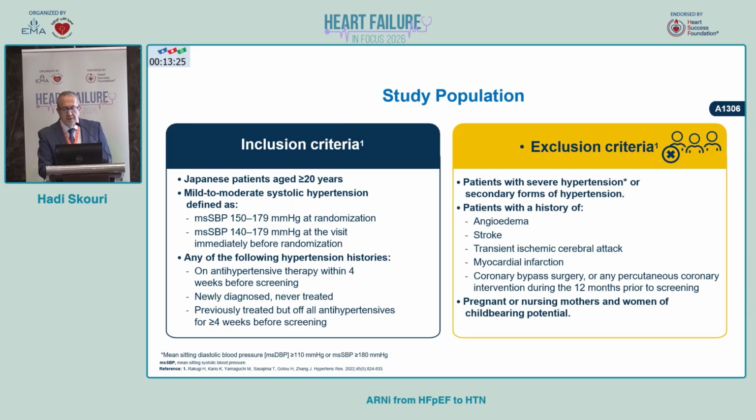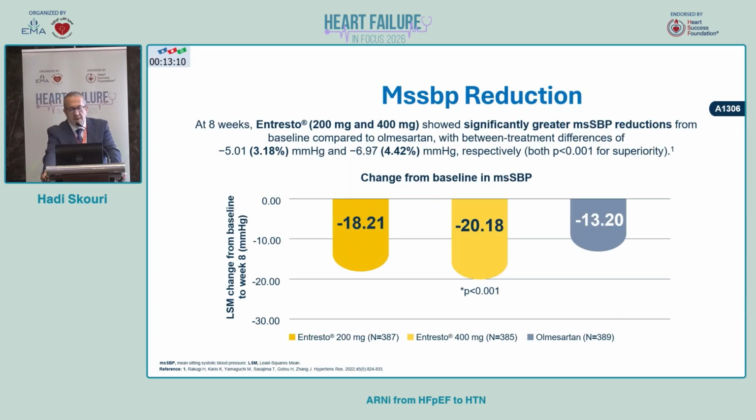Other exclusion criteria included severe hypertension and history of angioedema, stroke, or bypass during the last 12 months, in addition to pregnancy. This is the first primary endpoint: mean sitting systolic blood pressure reduction.